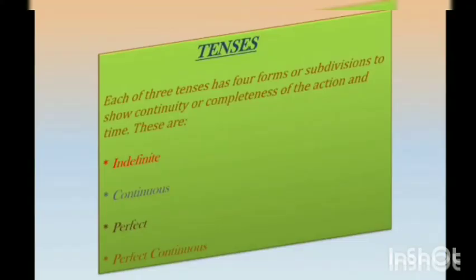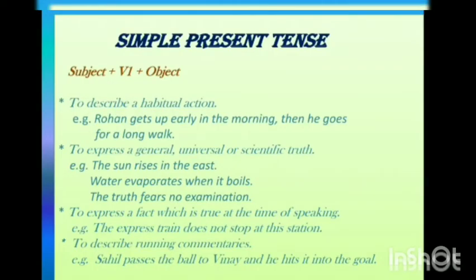Each of the three tenses has four forms or subdivisions to show continuity or completeness of the action and time. These are indefinite, continuous, perfect, and perfect continuous. First one is simple present tense, and the structure is subject plus V1 plus object. Simple present tense is used to describe a habitual action.